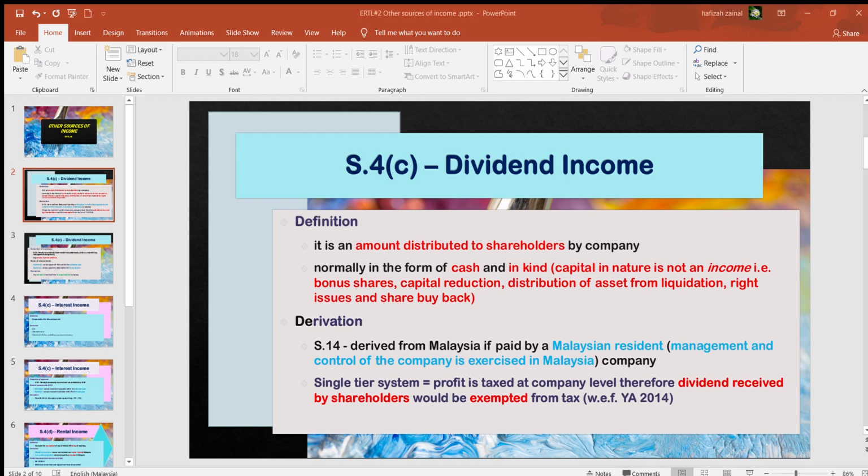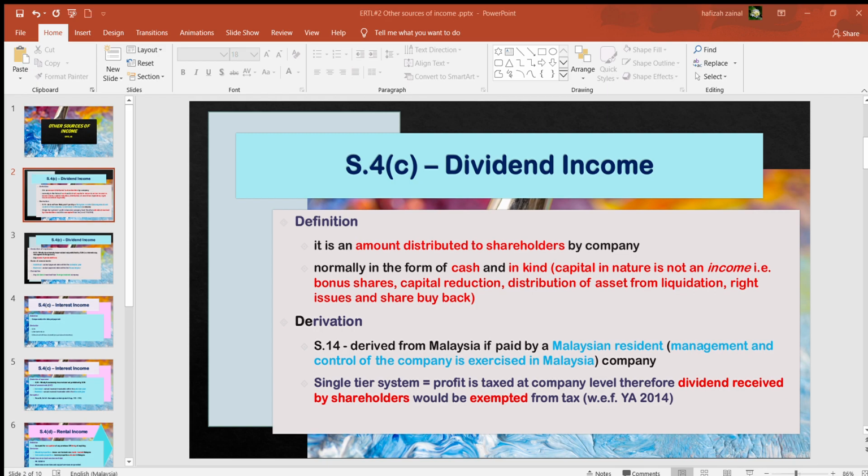Okay, so for that matter, when the company buys their shares from the shareholders, of course as a shareholder you receive money, so that is also considered as capital in nature that you receive from the company, which is not taxable as well. Okay, so normally whatever you receive in kind will be considered as capital in nature, which is not an income, therefore it is not taxable under section 4(c) of dividend income. Okay, so that is the definition.